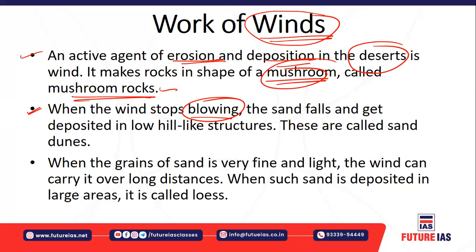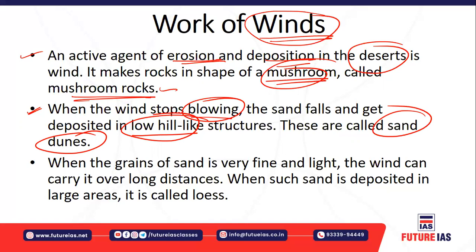And this deposited sand forms low hill-like structures, and these low hill-like structures are called sand dunes. These sand dunes you might have seen in the movies, or in the Rajasthan desert area where you will have the sand dunes. And these sand dunes are very much there in the desert regions.